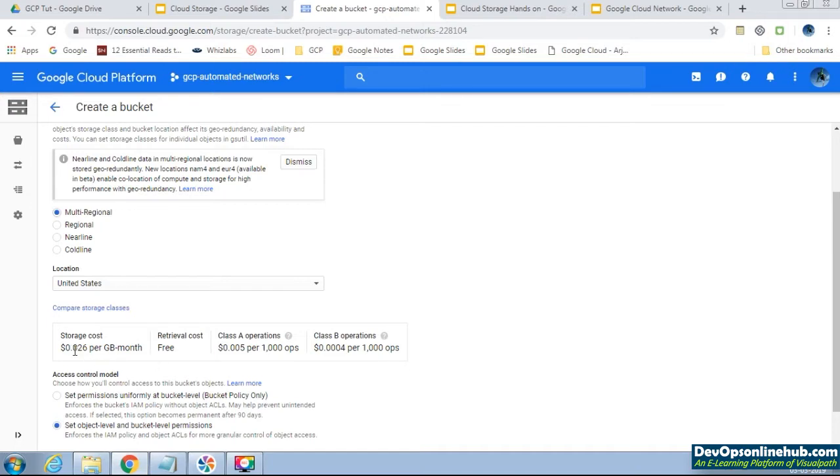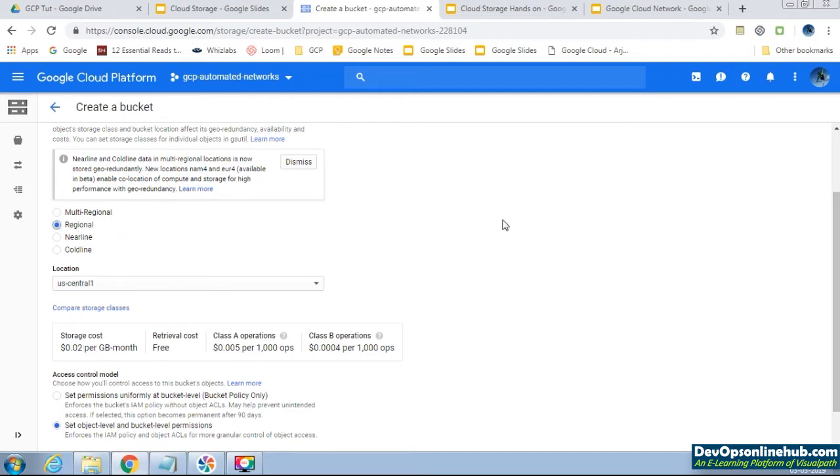You can see the storage pricing cost is 0.026 per GB per month, and the retrieval cost, that is taking the data out, is free of cost, and the rate is 0.005 per thousand operations. This is nothing but geo-redundant.